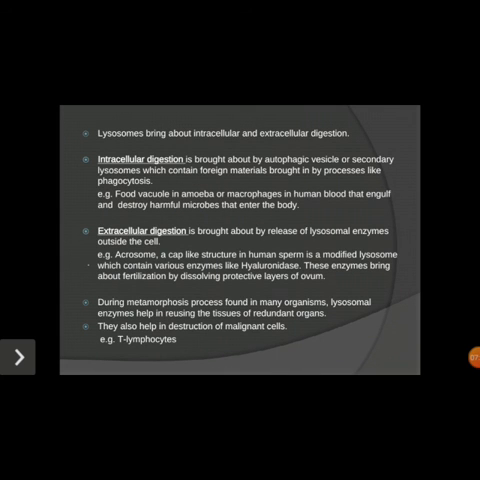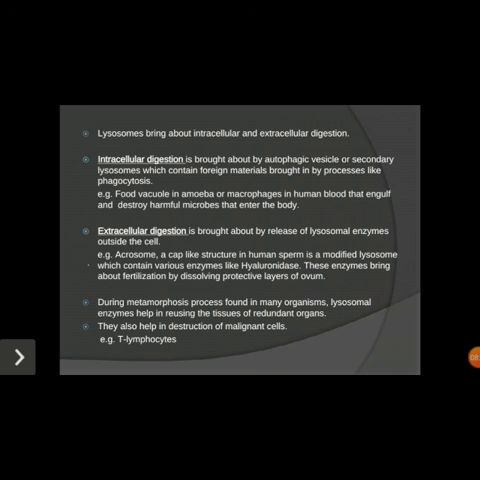Next coming for the functions, the lysosome brings about intracellular digestion as well as extracellular digestion. So intracellular digestion is brought about by the autophagic vesicles or secondary lysosomes which contain the foreign material brought in by a process like phagocytosis. For example, the food vacuole in the amoeba and macrophages in the human blood that engulf and destroy the harmful microbes that enter the body. Okay, so this is the intracellular. Whatever digestion takes place inside the cell, we call it the intracellular digestion.